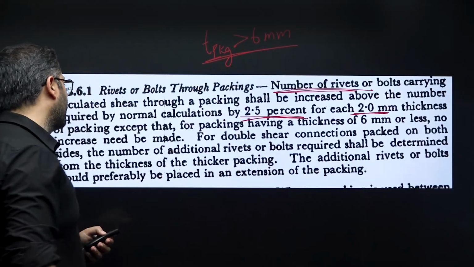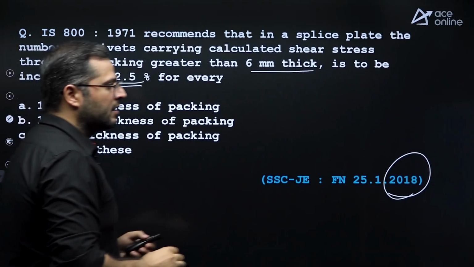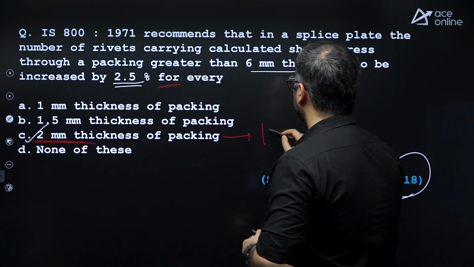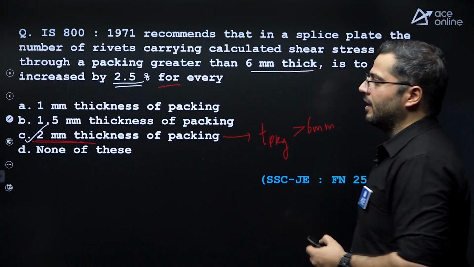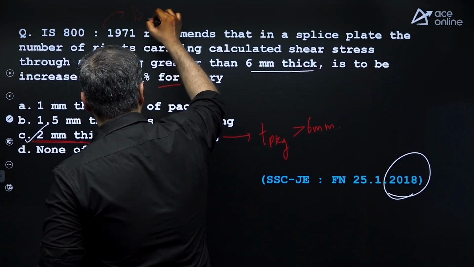This 2.5% increment for every 2 mm has to be done when thickness of packing plate is greater than 6 mm. Right? This is as per the old code, IS 800 1984.